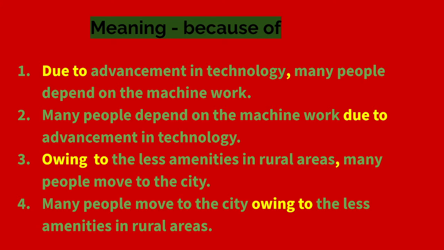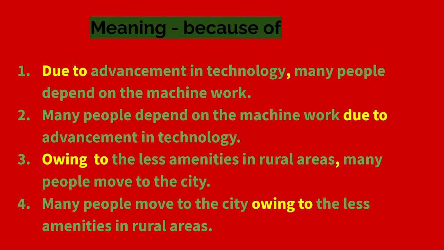So the first sentence is: due to advancement in technology, many people depend on machine work. But the reason is advancement in technology. So when you use due to, that means you have to express a reason related to the sentence. So due to advancement in technology, many people depend on machine work.